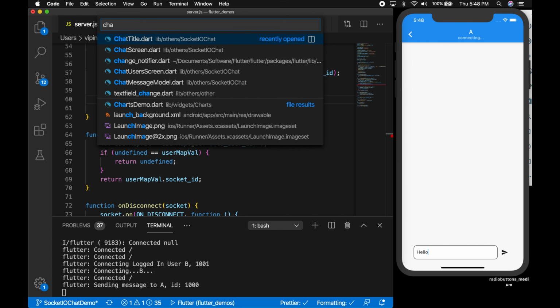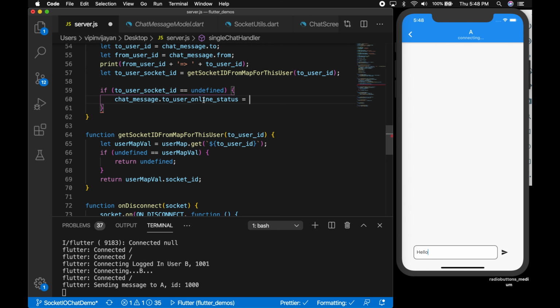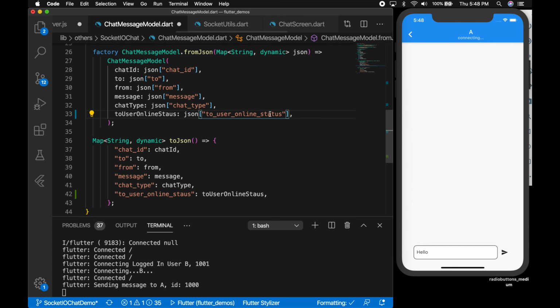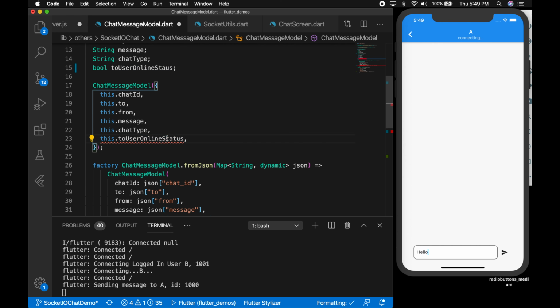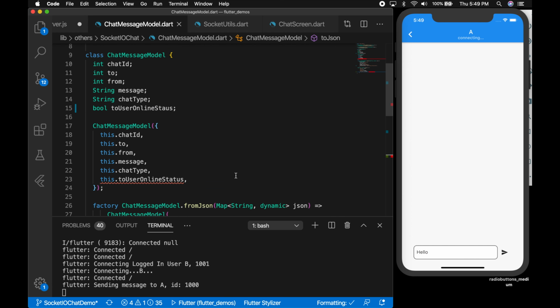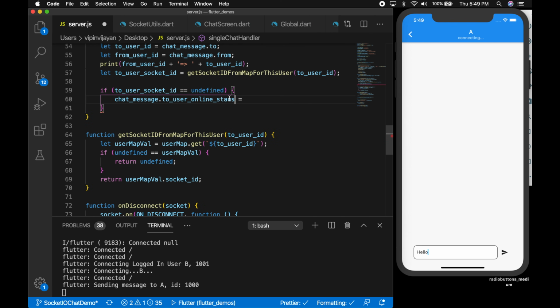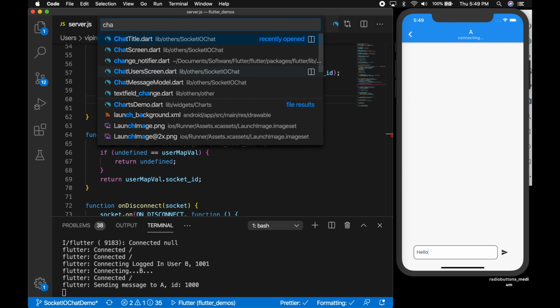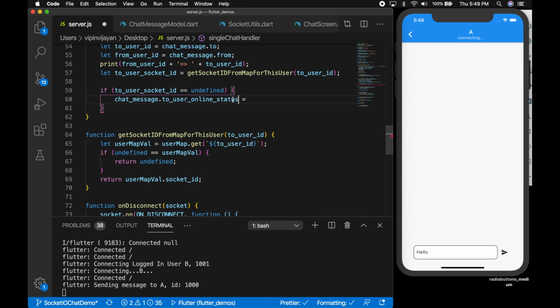So let me check the Flutter side. That will be to user online status. There is a typo, so let me correct it. So that will be user online status. Now the key is online status to user online status. So let me copy that again and paste it there.